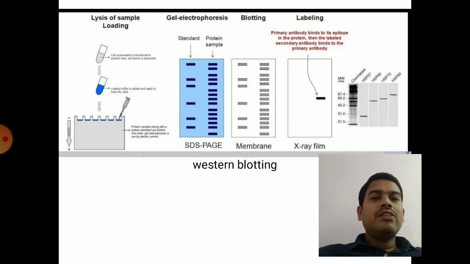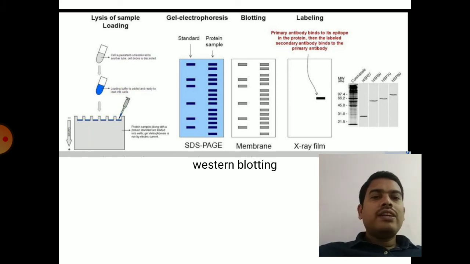So after gel electrophoresis, you will subject it to blotting, electroblotting, transferring the protein bands in the polyacrylamide gel onto a nitrocellulose membrane. So that is called blotting, electroblotting.